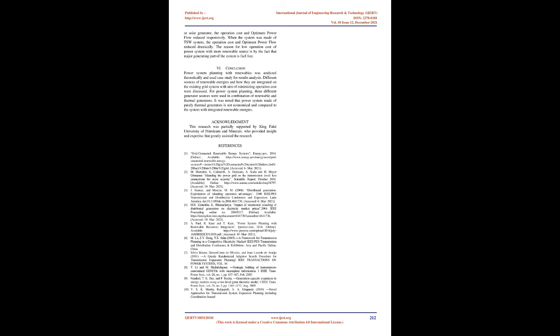C. Thermal and solar combination, TDS. In this system, there are two thermal generators in combination with a solar generator. The system was constructed in PSCAD software as shown in the figure below. Figure 3, 6-bus system with thermal solar, TDS. The system was simulated and the results obtained were recorded in Table 4. D. Thermal, wind and solar combination, TWS. In this system, there is a combination of thermal, wind and solar generators. The system was constructed in PSCAD software as shown in the figure below. The system was simulated and the results obtained were recorded in Table 4.